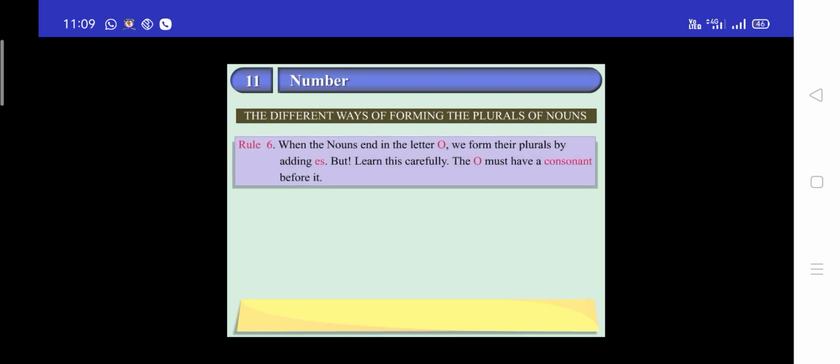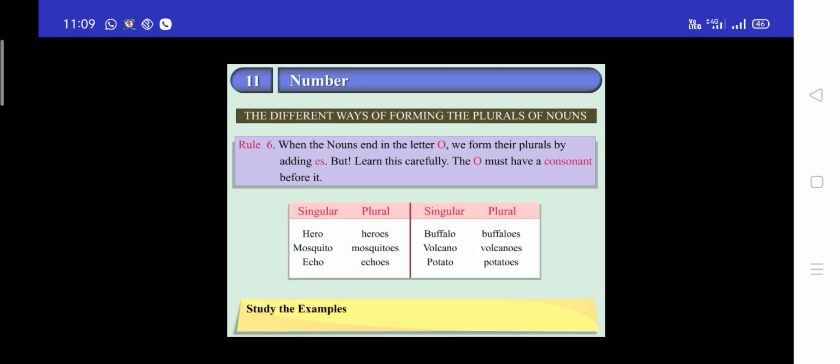Rule 6. When the nouns end in the letter o, we form their plurals by adding es. But learn this carefully. The o must have a consonant before it. Study these examples. Hero, heroes.